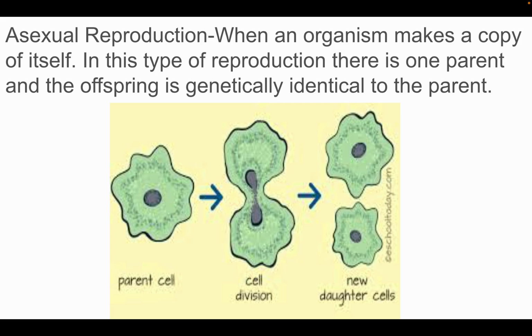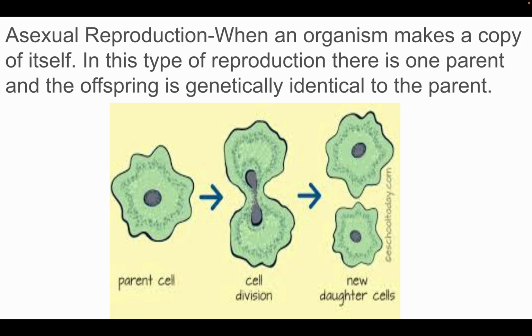In asexual reproduction, genetically, the two new cells are identical to the parent. It's almost like the parent is making twins of itself. So you just have one parent cell, and the new cells are identical to each other and the parent cell.